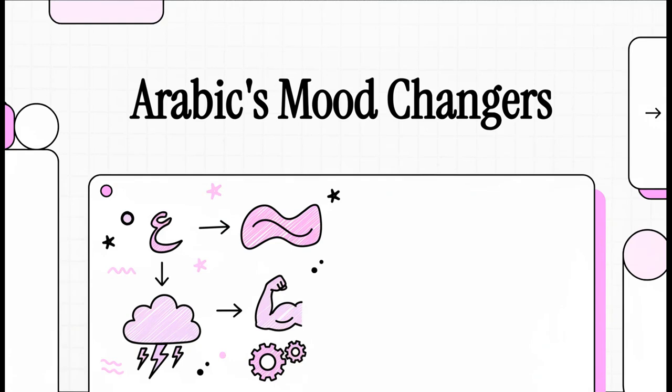You know, in Arabic, it's often the smallest words that pack the biggest punch. We're talking about these tiny little particles that can grab a verb and just completely flip its mood, its tense, and its entire meaning. These are the powerful mood changers of the language, and they're known as the Jawazim.